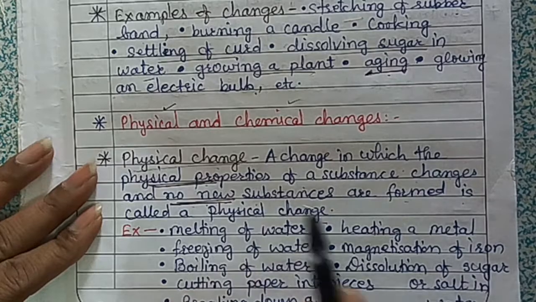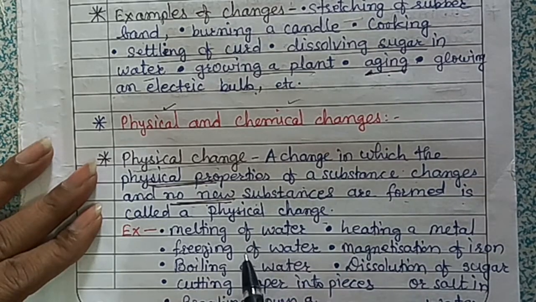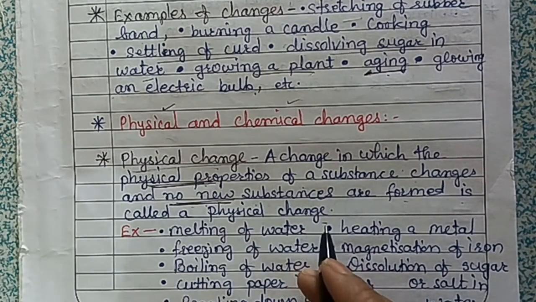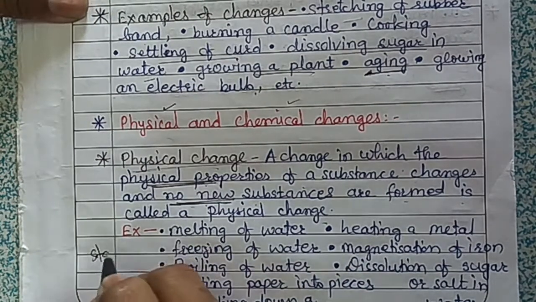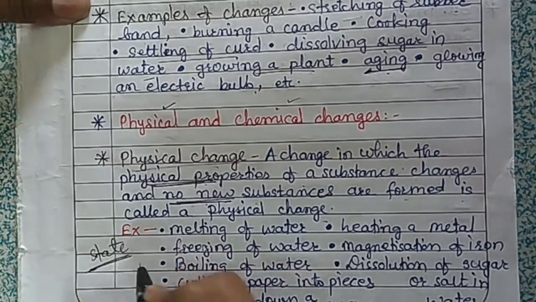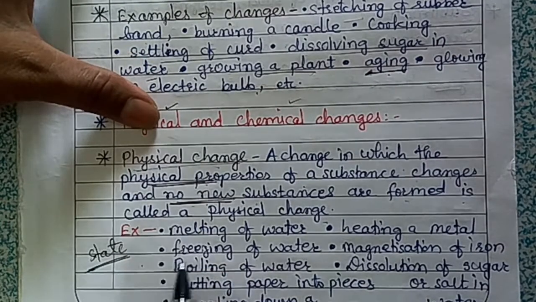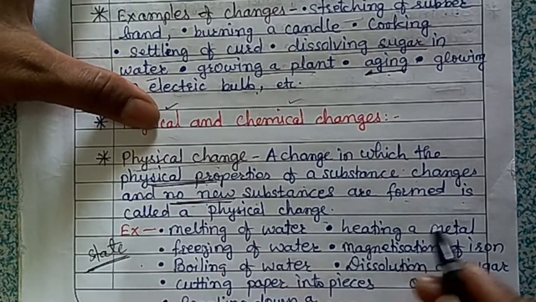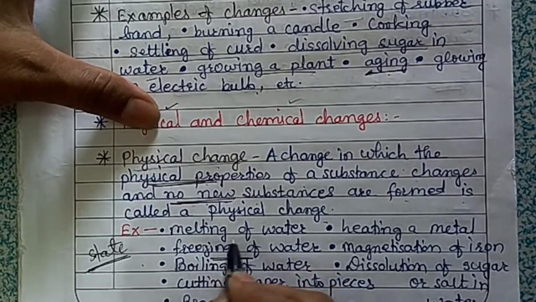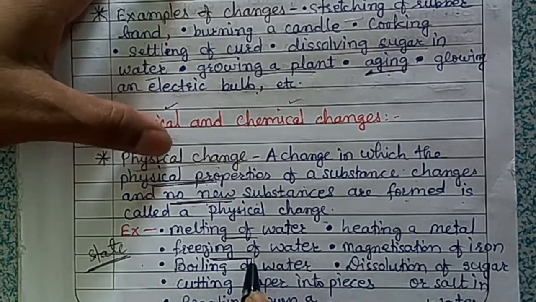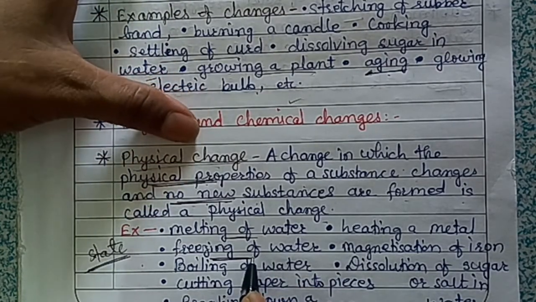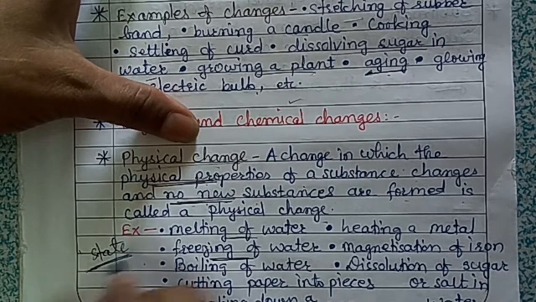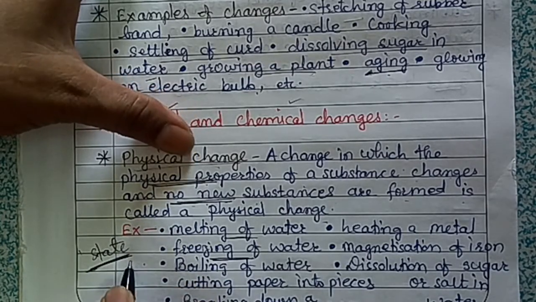Okay, so for example, we can take melting of ice. When ice melts, it changes into water, and this is a change from solid to liquid state. What is changing? Only the state of the substance is changing. Then this water can be converted into ice by freezing. And this is a change from liquid to solid state. Again the state of the substance is changing.